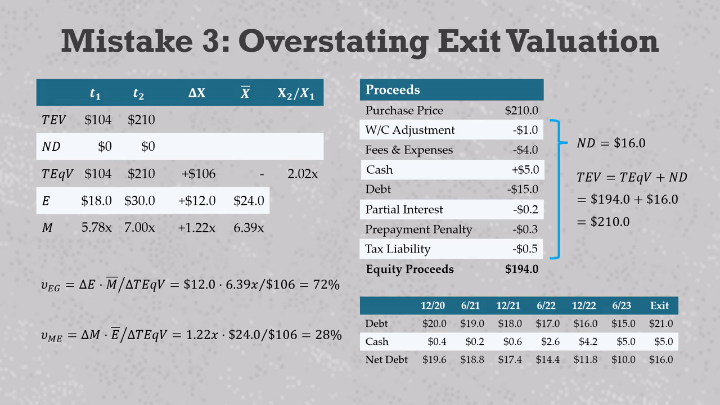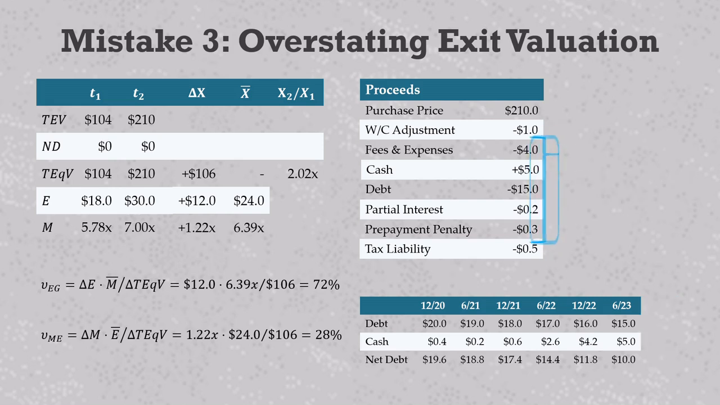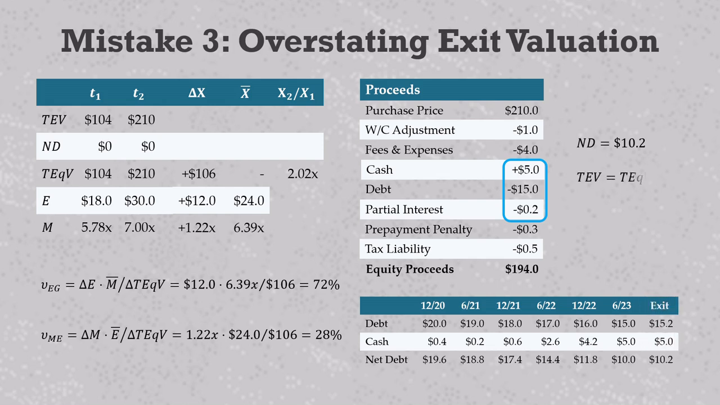It is more appropriate to define the exit net debt as the sum of normal balance sheet items. In this case, it would be the $15 million loan, $5 million of cash, and perhaps this fairly inconsequential partial interest payment of $200K. This gives us a more reasonable exit net debt value of $10.2 million, and when we add it to the total equity proceeds of $194 million, we get an exit valuation of $204.2. This is really the best way to do it.